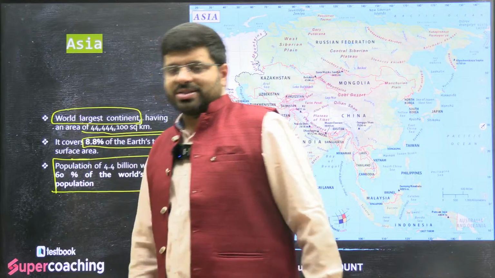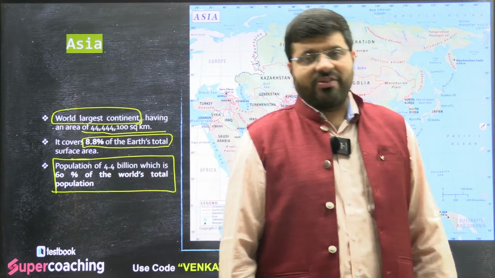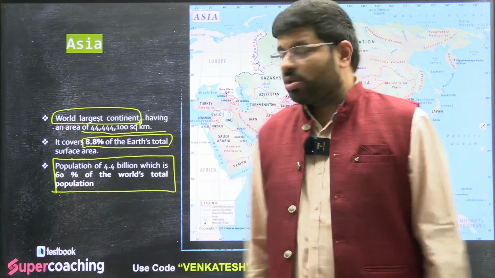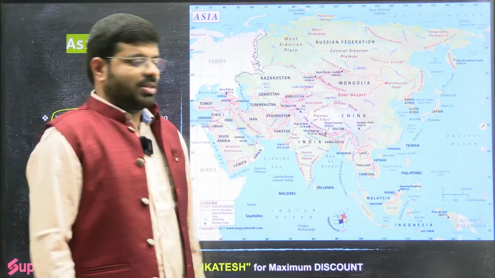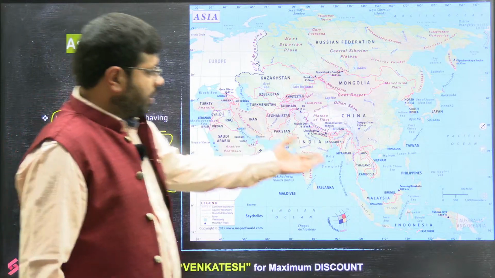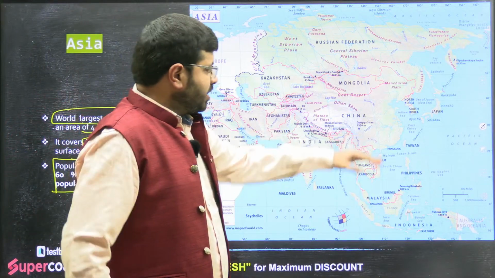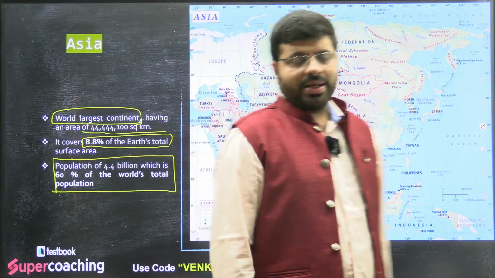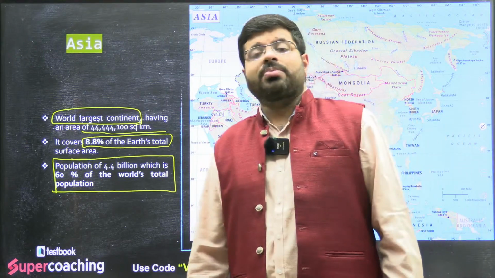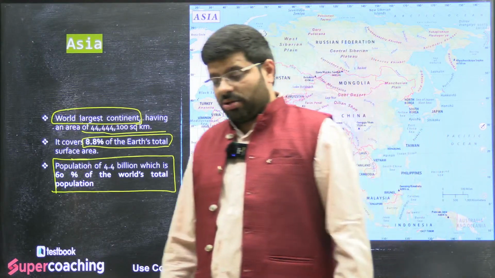Now, why do you think such things are happening? It is all because of the availability of resources. It is part of the monsoonal lands. The regions of India, Myanmar, Thailand, southern China and all are in the tropical part with monsoonal lands where the rainfall is quite decent. The water is available. There are some decent major rivers flowing across, which are the source of fertile soils and also a source of water.